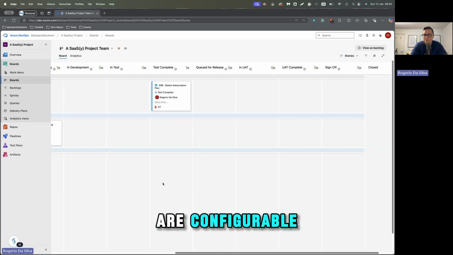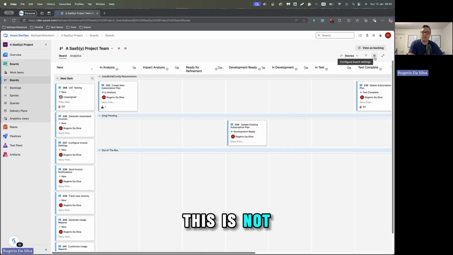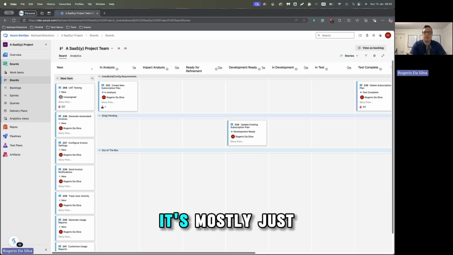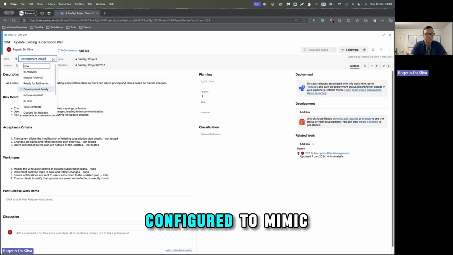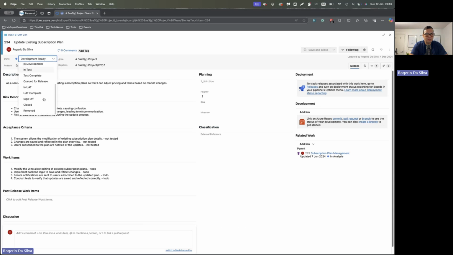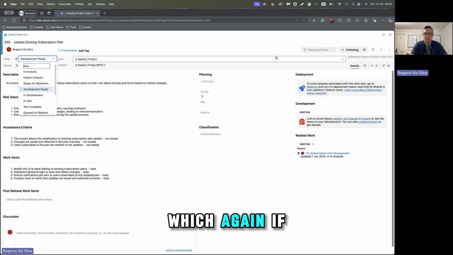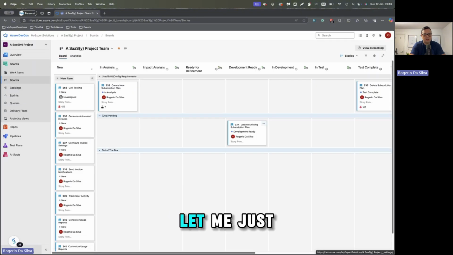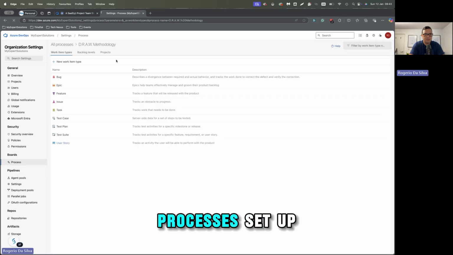All of these are configurable, and like I said, this is not meant to be a tutorial. It's mostly just to give you an overview so you know what I'm talking about when talking about the DRAW. Each one of the states is configured to mimic the board, so all these options there, which again, if you go back to the settings, let me just open a new tab there, you go to the process setup.